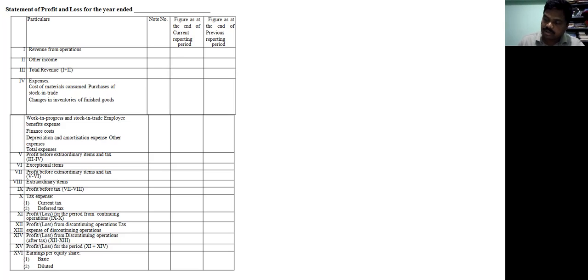Transfer to debenture redemption reserve and proposed dividend, all this to be deducted. That is the balance to be carried forward to the balance sheet. That becomes 8,610. The balance to be transferred to the balance sheet. That is the way of preparation of the statement of profit and loss.